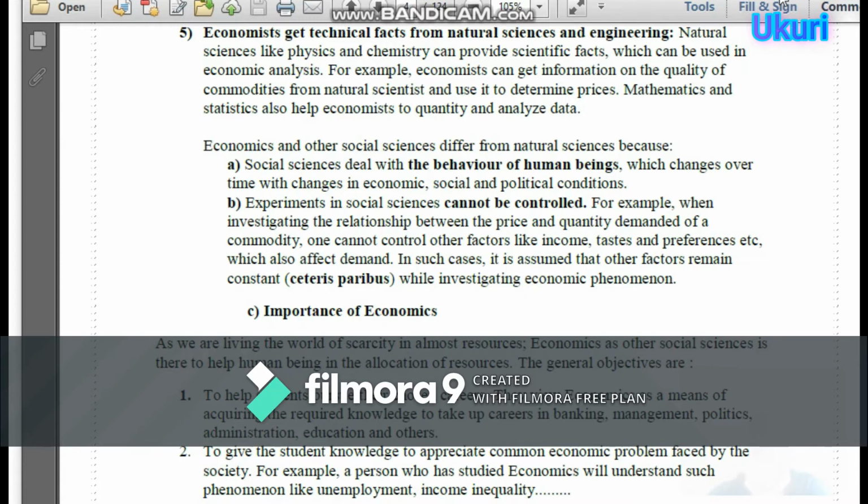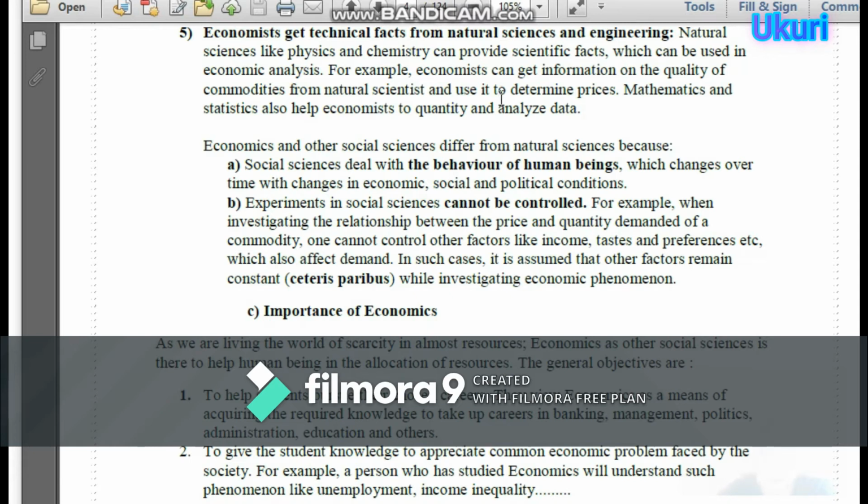Economists get technical facts from natural sciences and engineering. Natural sciences like physics and chemistry can provide scientific facts which can be used in economic analysis. For instance, economists can get information on the quality of commodities from natural scientists and use it to determine prices. Mathematics and statistics also help economists to quantify and analyze data. So that's why economists get technical facts from natural sciences and engineering, using statistics and mathematics.